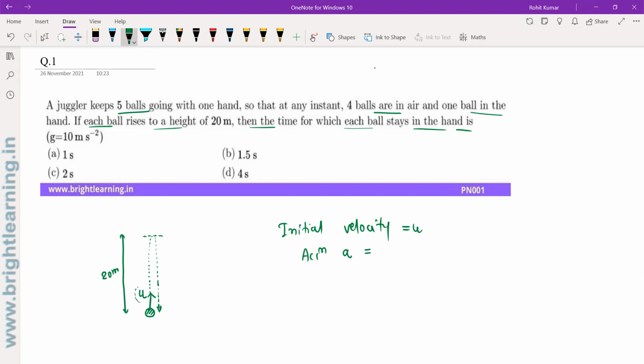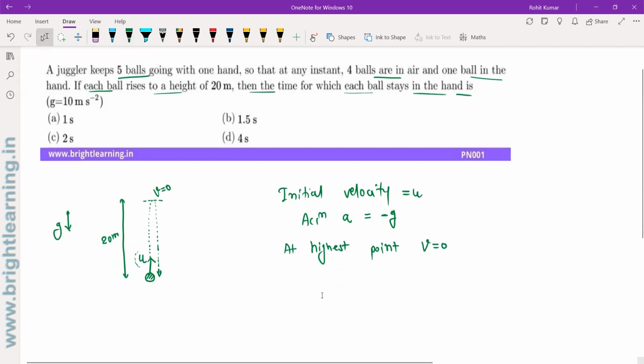So acceleration will be minus g. Minus is here because the direction of acceleration is vertically downwards. Now, after reaching this point, its velocity will become zero. At the highest point, the velocity of the ball will be zero.